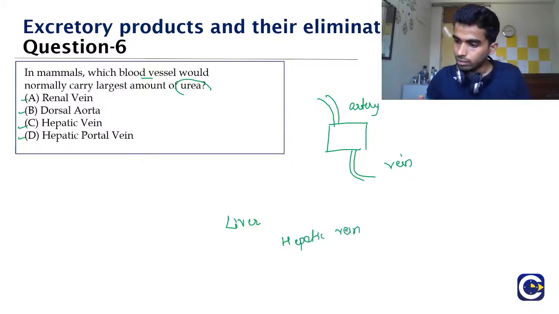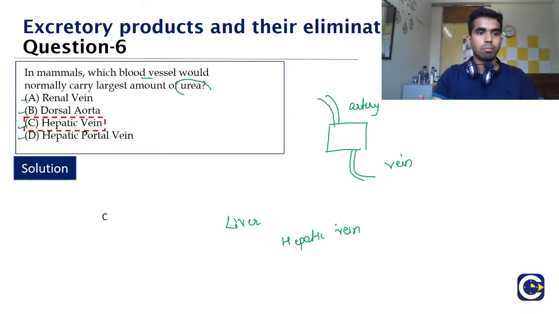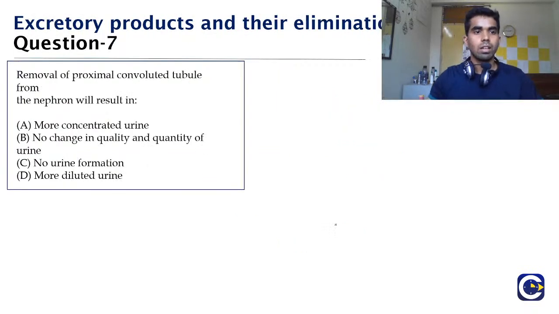So yes, Lake Priya, the correct answer would be option C, that is the hepatic vein. Now moving on to question number 7. Removal of the proximal convoluted tubule, or the PCT, of the nephron will result in.